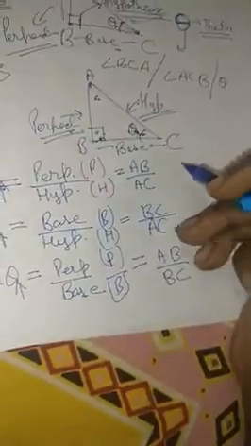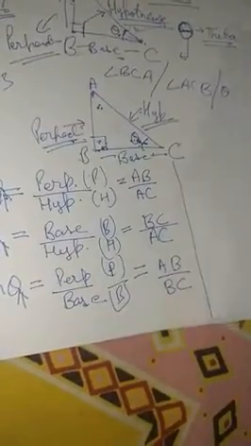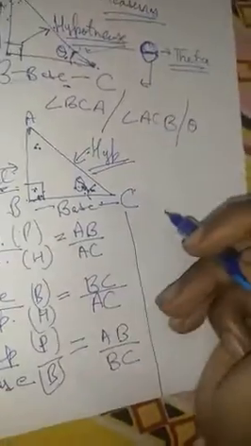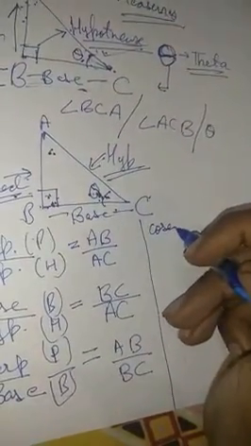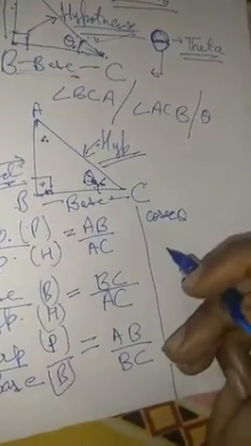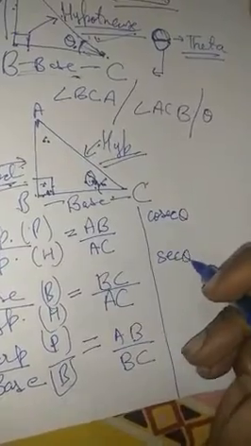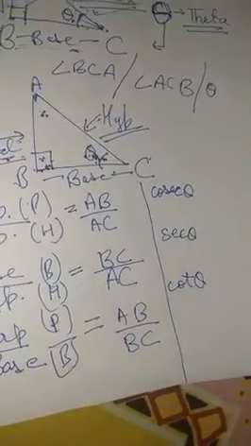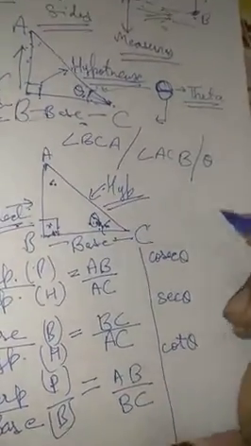Alright, let's continue. After these three trigonometric ratios, we have three more. One is cosec theta, we have sec theta, and we have cot theta.